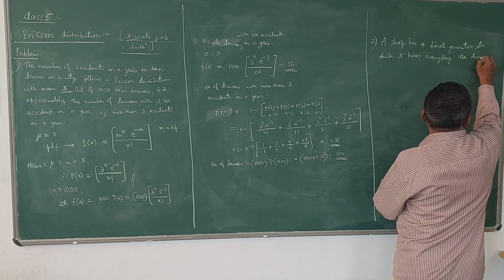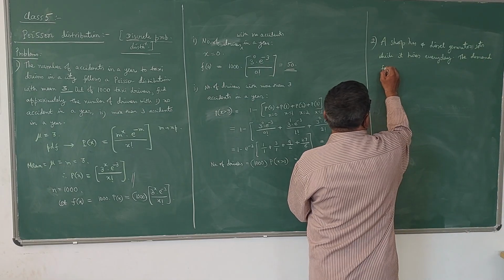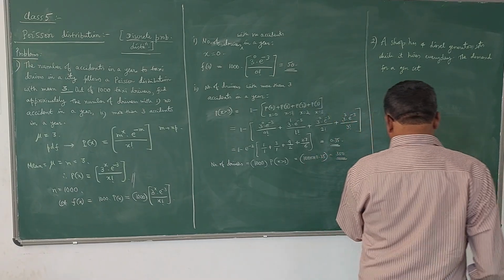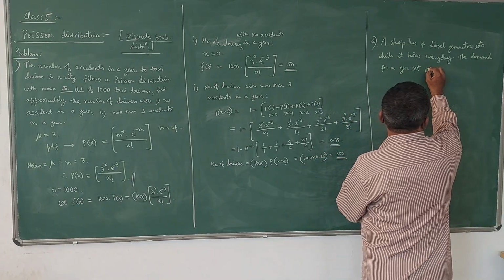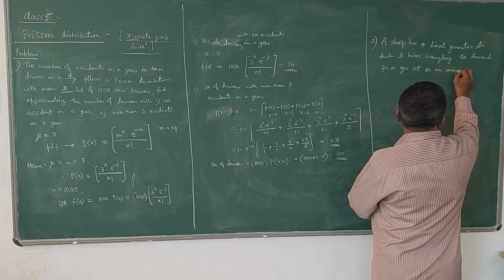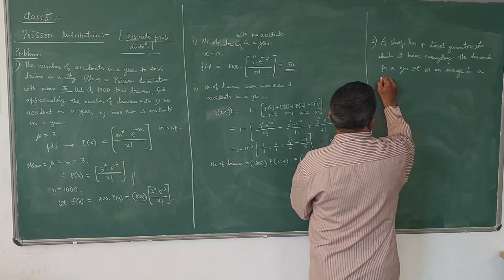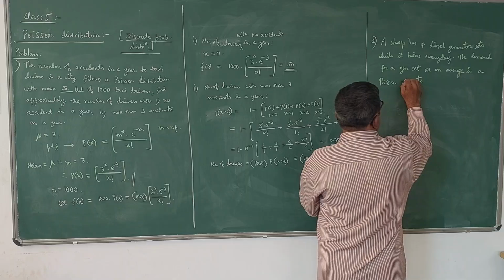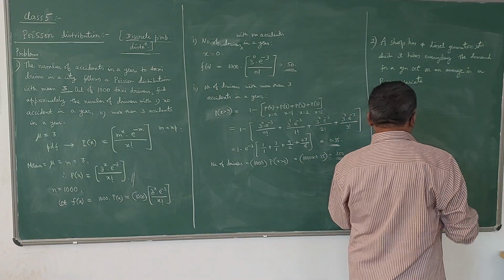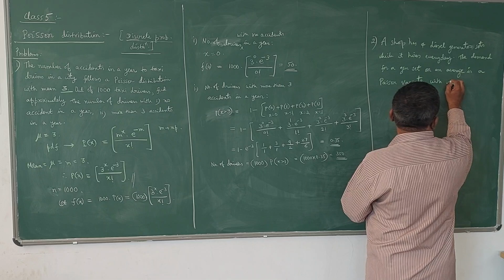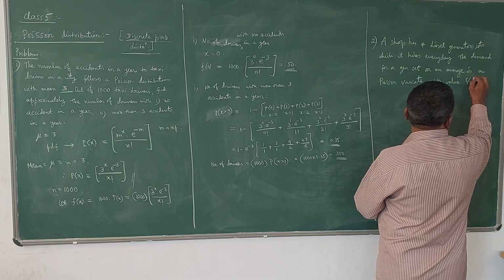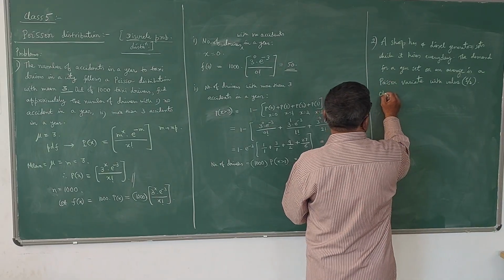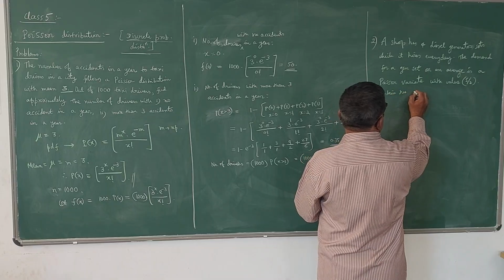on an average is a Poisson variant with value 5 by 2, or 2.5. Obtain the probability